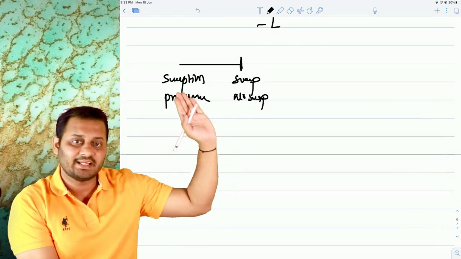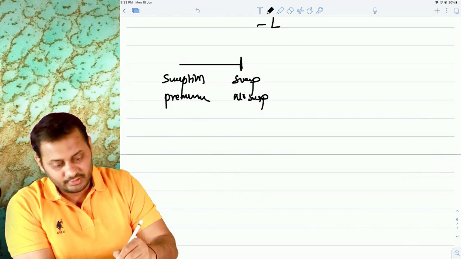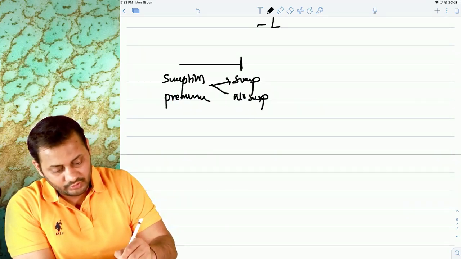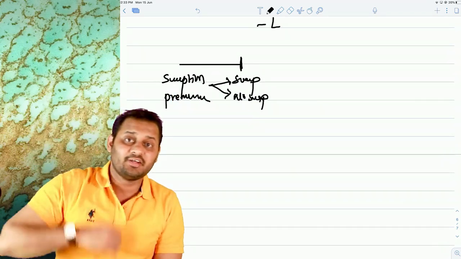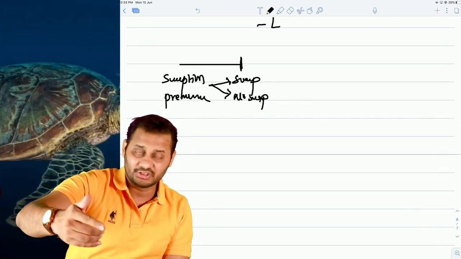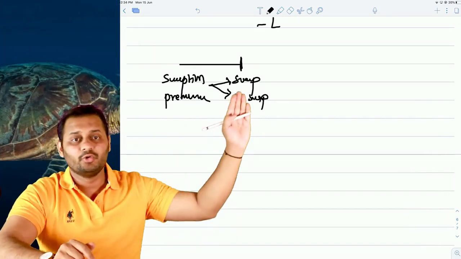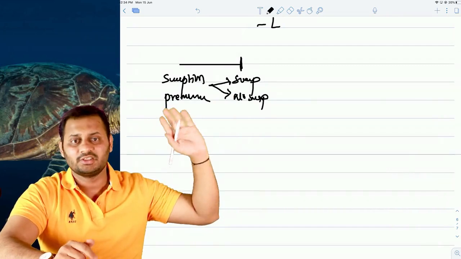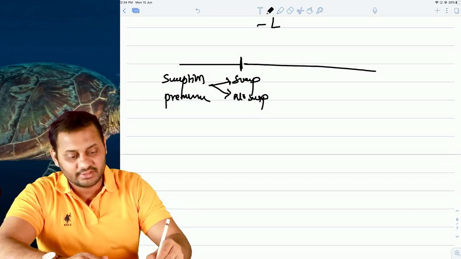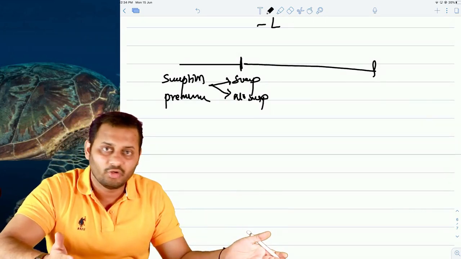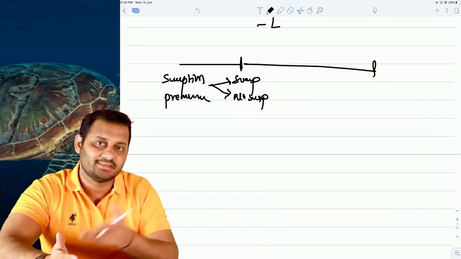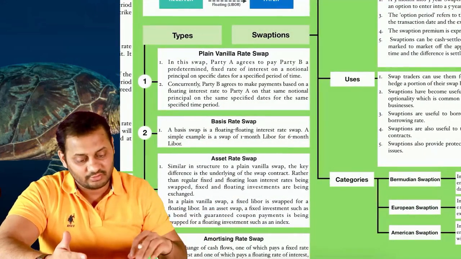Means you will exercise this swaption or not. One of the two things will happen. After 3 months, you will decide based on the situation in the market whether to go for the swap or not. This is the swaption. And once the swap is taken, the transactions are normal as it is in interest rate swap. So this is called as swaption.